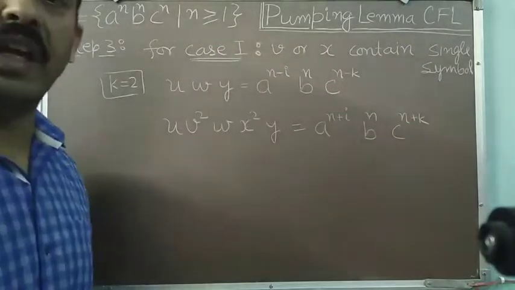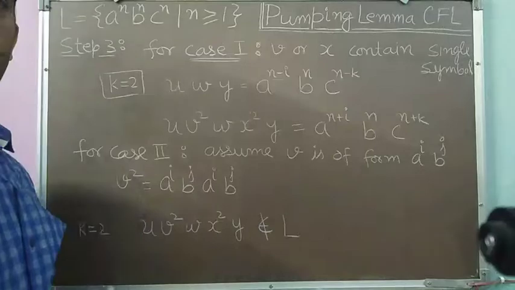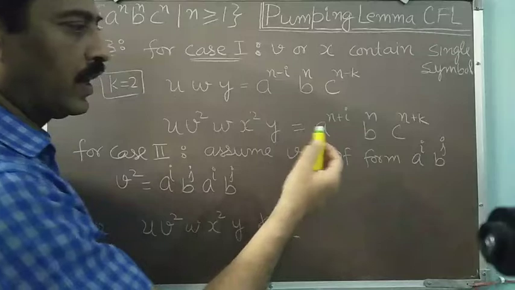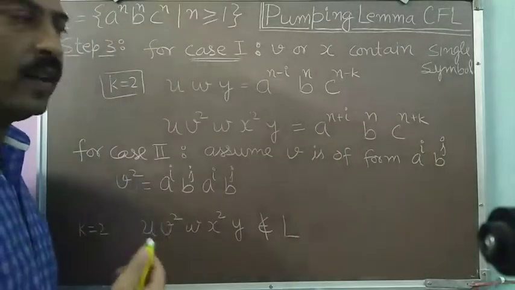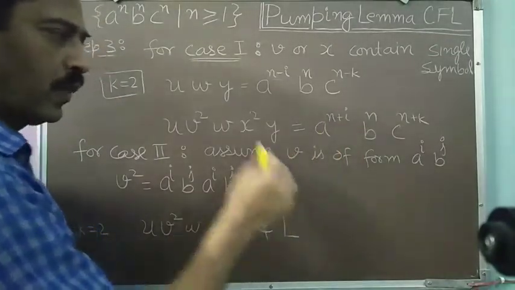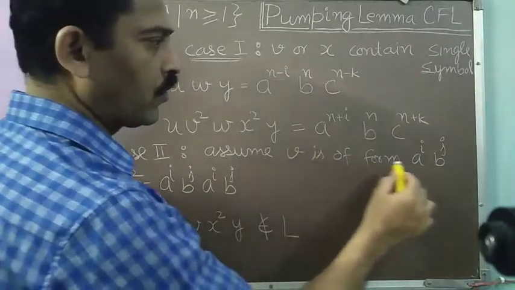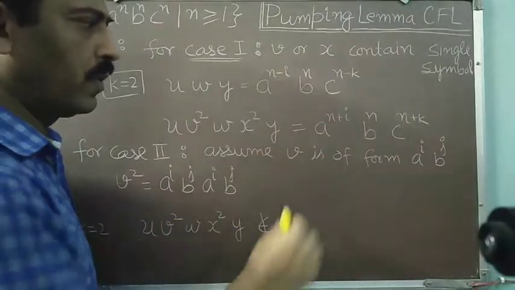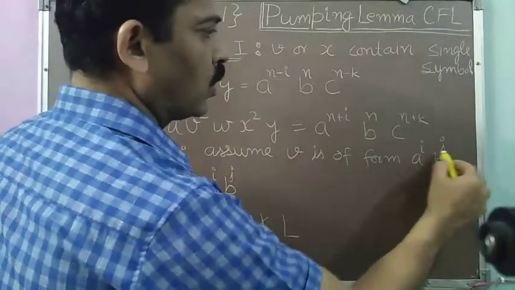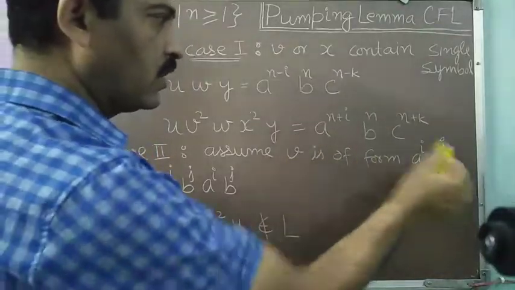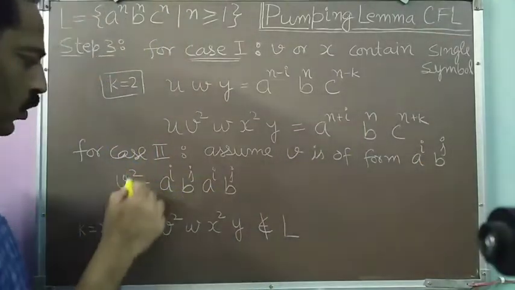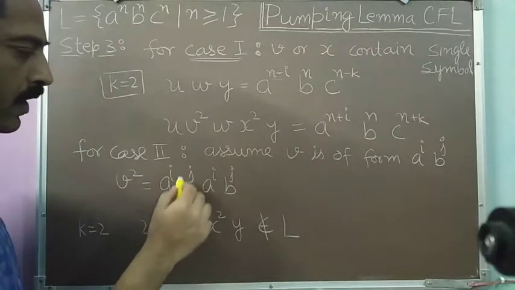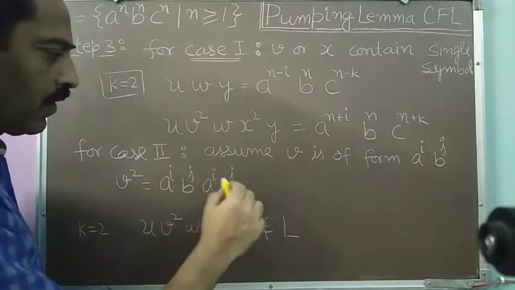Now similarly, we will take case 2. In case 2, we have assumed that our v and x contain two symbols. So I am taking only v. Suppose v is of the form a to the power i, b to the power j. It can also be of the form b to the power i, c to the power j, but I am taking only this form. If v is of this form, then what will be v square? v square will be of the form a to the power i, b to the power j, a to the power i, b to the power j.